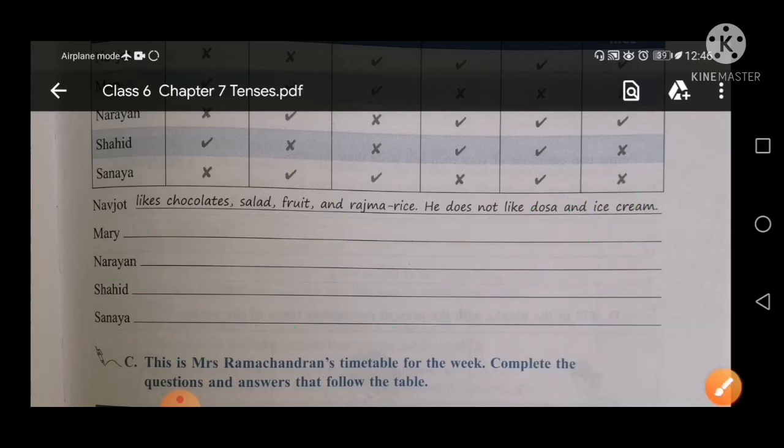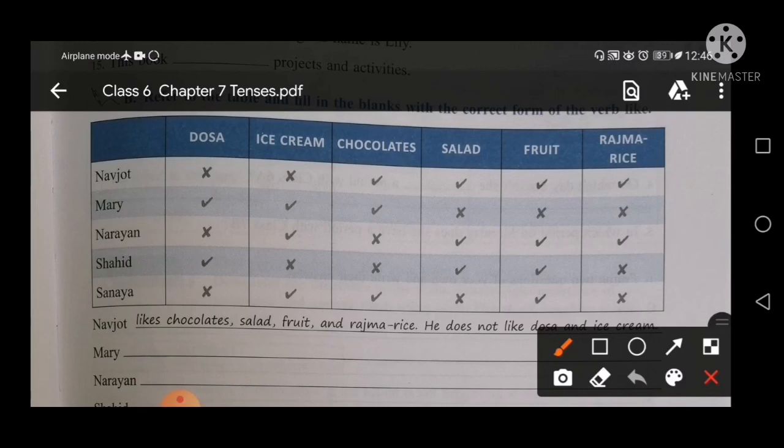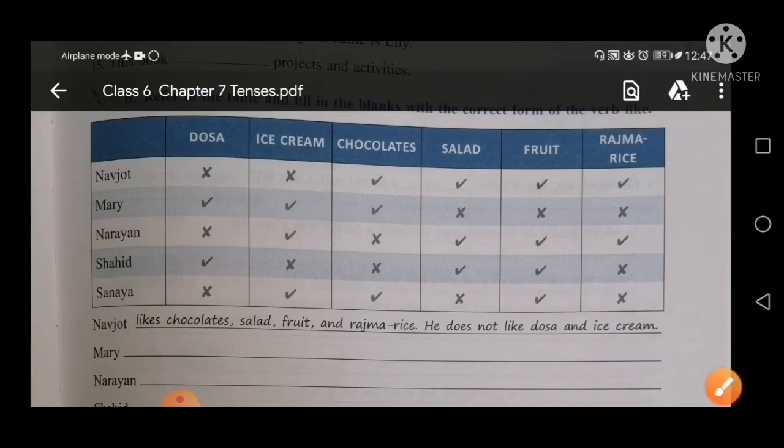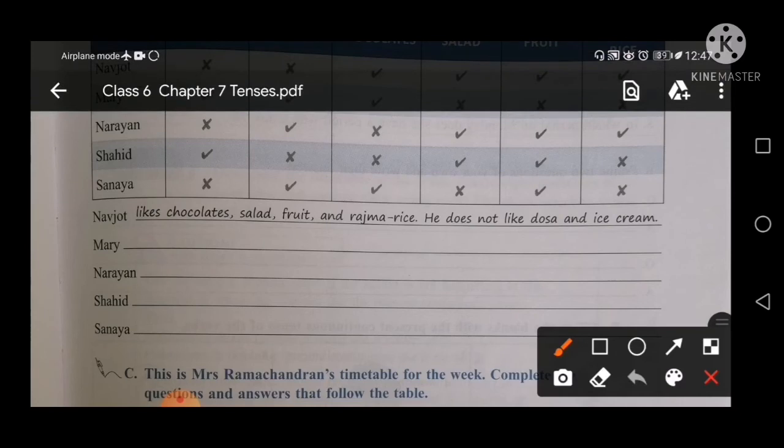Next name is Narayan. You can watch the table. Narayan likes ice cream, salad, fruit and rajma rice. So start to write here Narayan likes. अब आप यहाँ पर उसके सारे आइटम्स राइट कर देंगे जो उसको लाइक्स हैं. नारायण लाइक्स आइसक्रीम, सैलेड, फ्रूट, राजमा राइस, फुल स्टॉप.